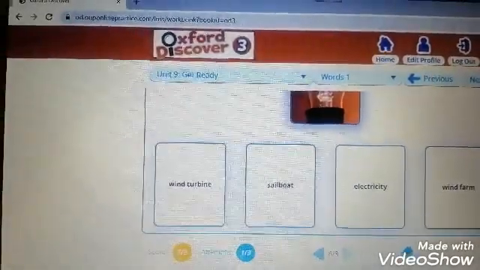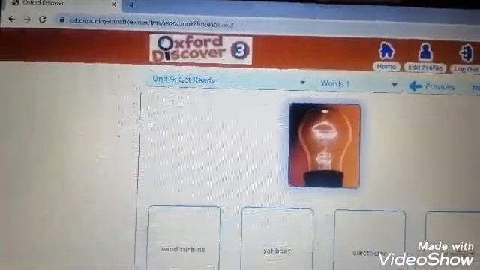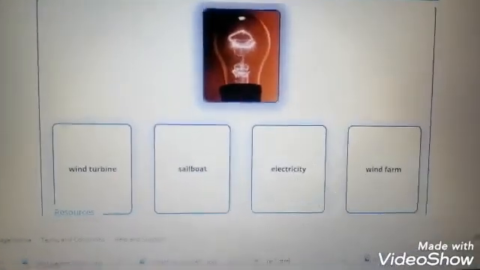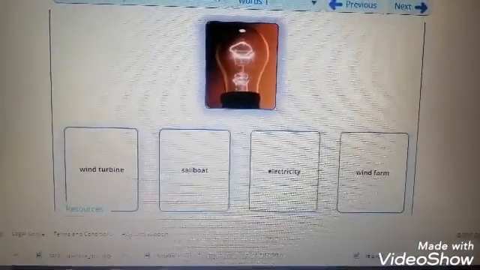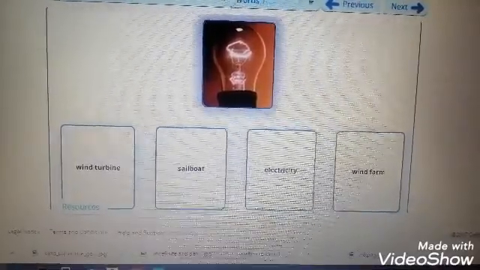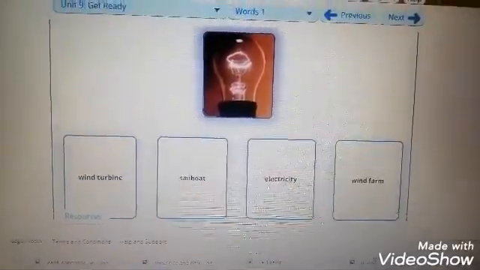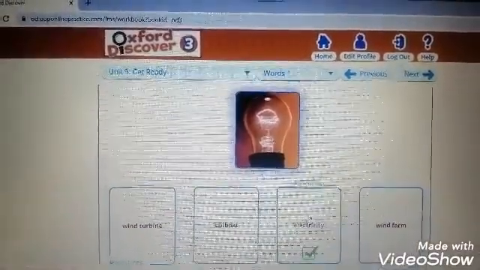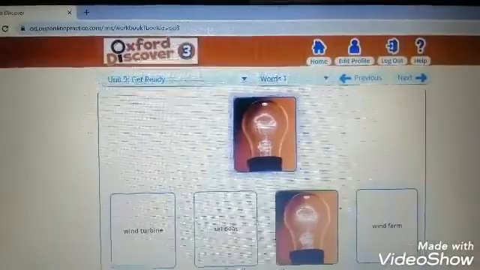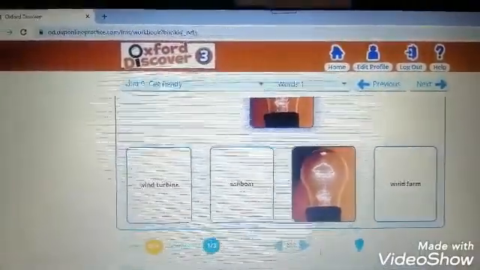Okay, the next one is this picture. We have this picture here, and the words are wind turbine, sailboat, electricity, or wind farm. Electricity. Good job. The last one.